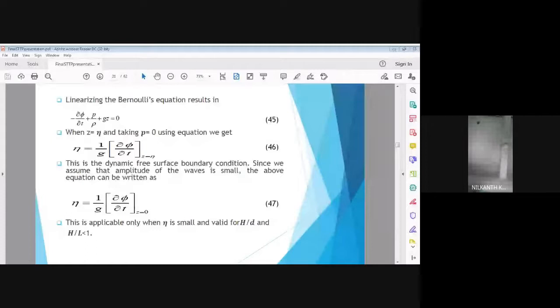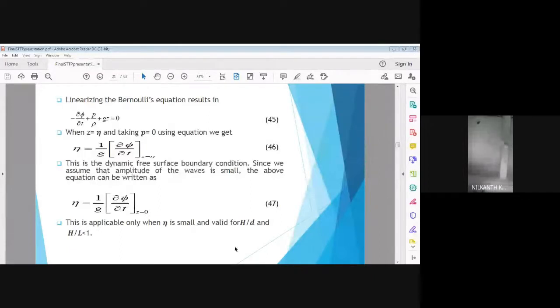Unit of eta is meter, simply meter. So equations 46 and 47 are applied at the static water level, that is z equal to 0, and also at z equal to eta.